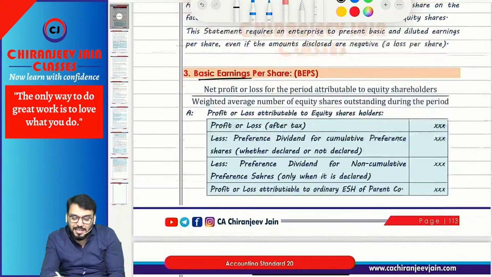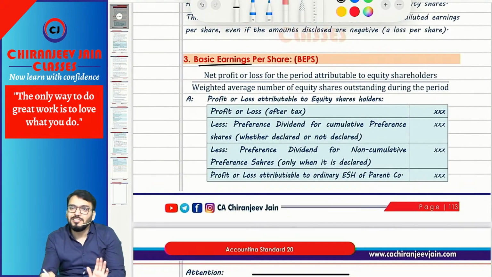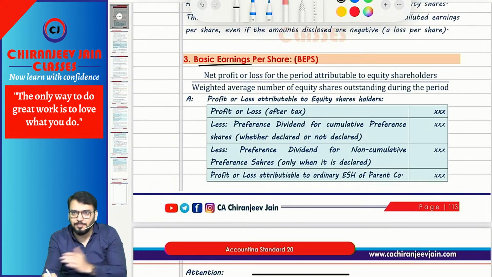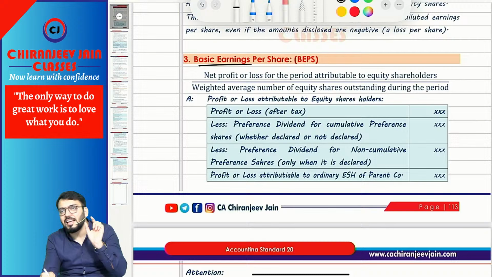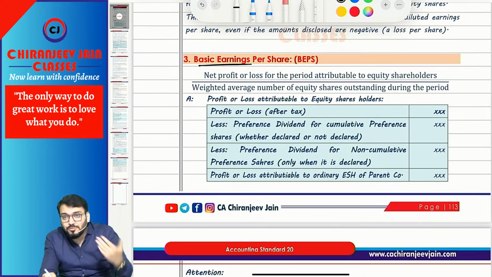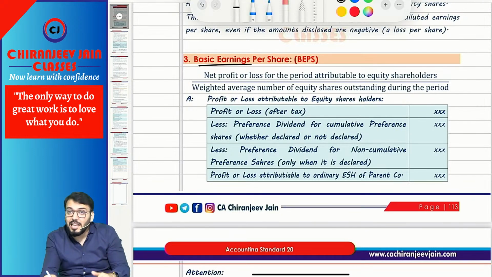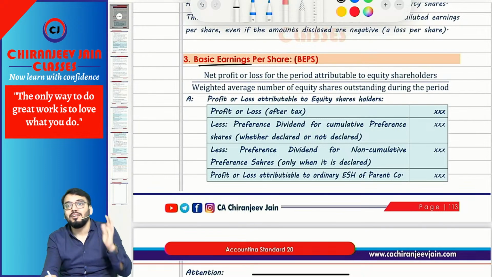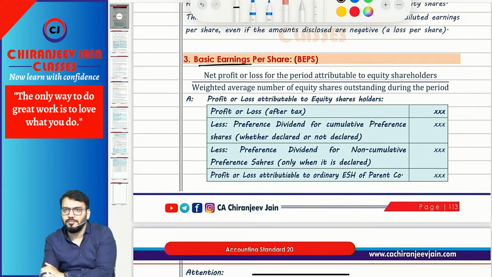The numerator means net profit as per SOPL, as per AS 5. So we will take profit after tax as per SOPL. When I say profit after tax, it will be after exceptional items, extraordinary items, and prior period items, after tax. So simply it will be profit after tax as per SOPL.